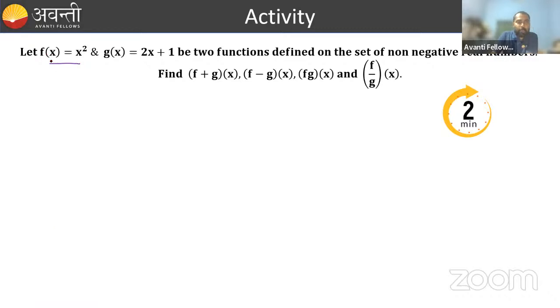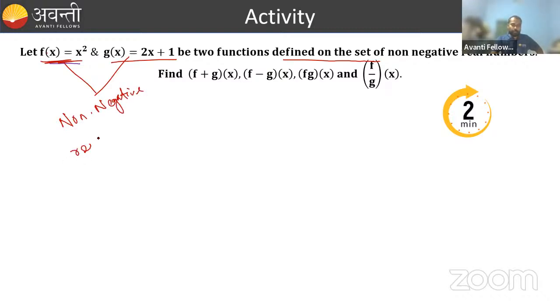F of x is x square and g of x is 2x plus 1. So these two functions are given, and these functions are defined on the set of non-negative real numbers.